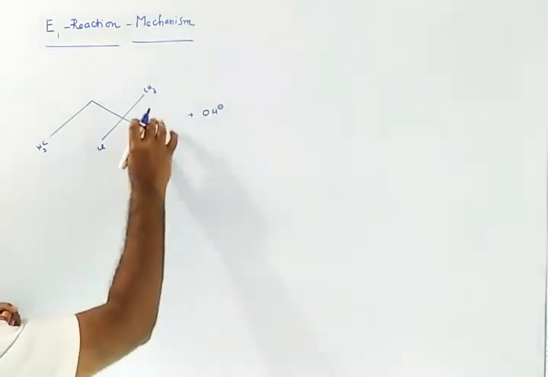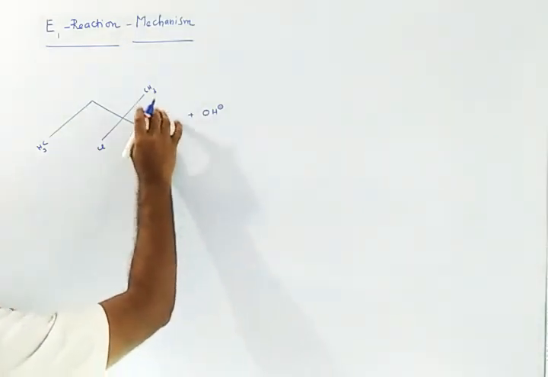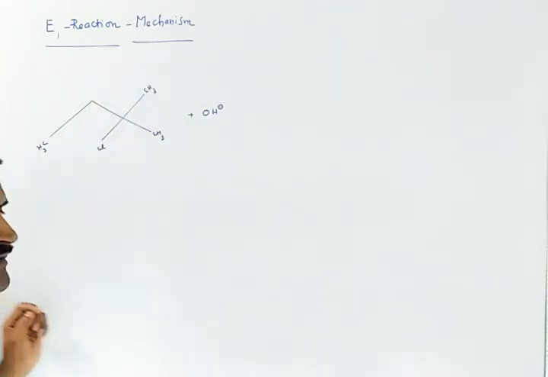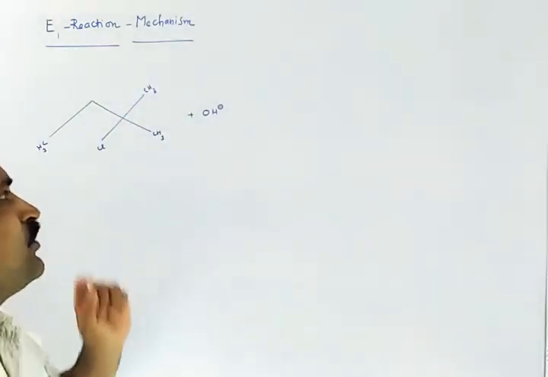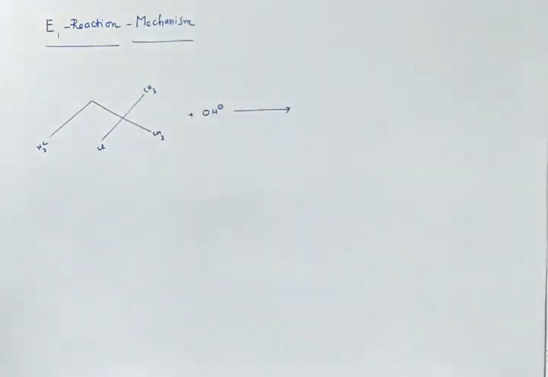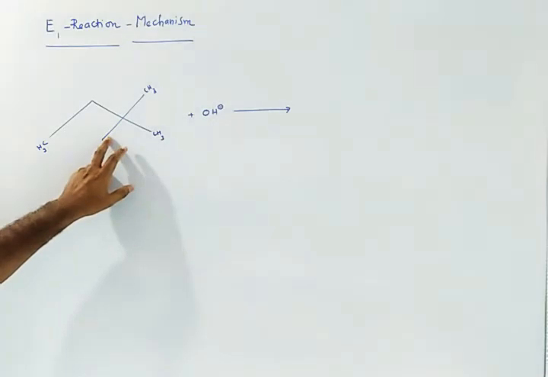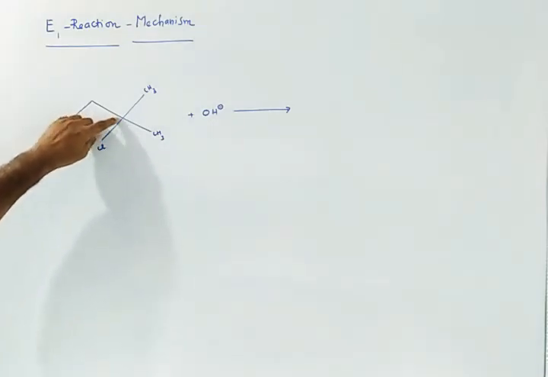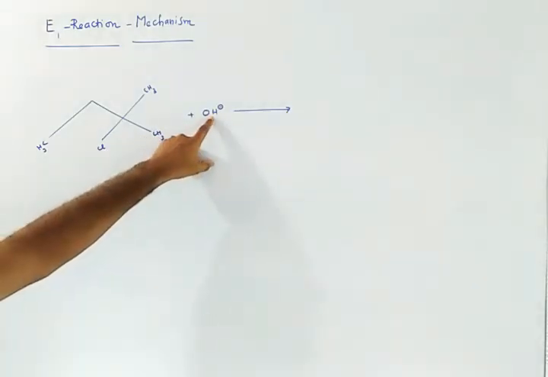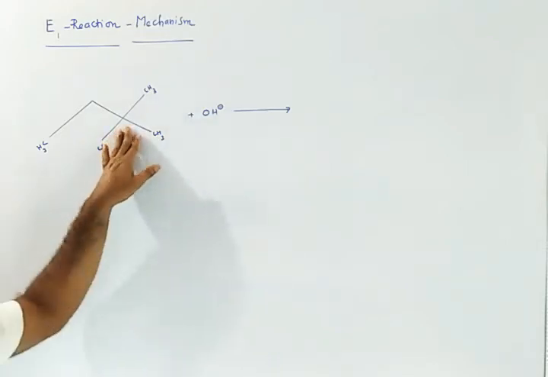So this is the one, or here, or here. There are three possibilities, and if you consider any one of these, then you will get the product. If you remove this one, this will become positive, and to make it neutral, this proton will be taken away by the base. Then a double bond will be obtained.